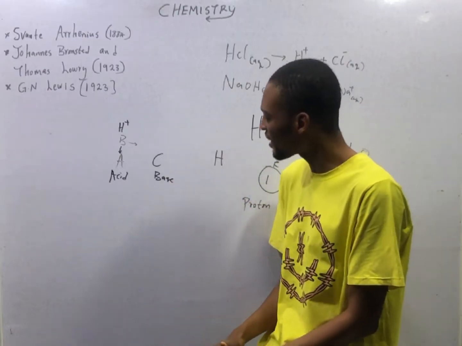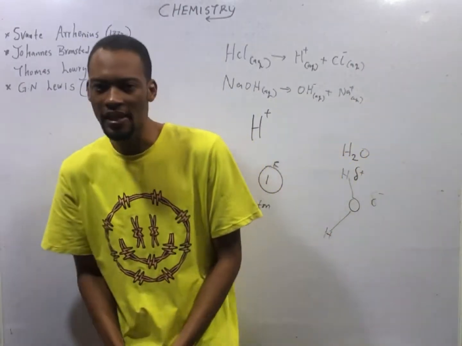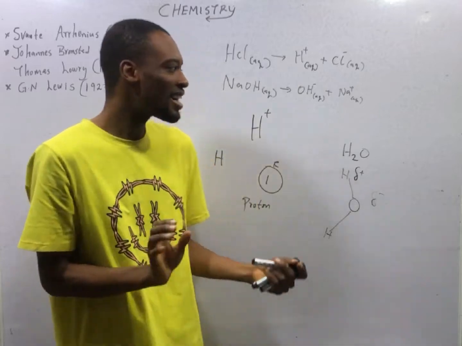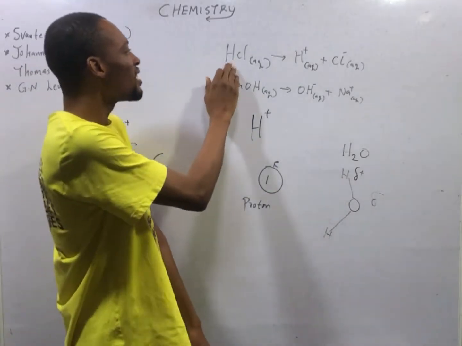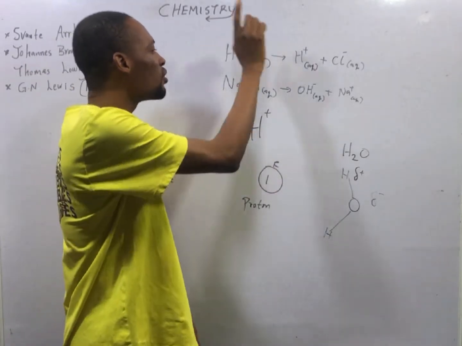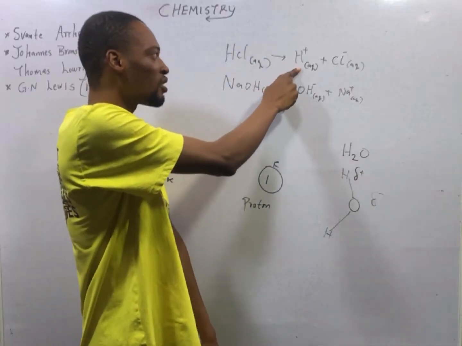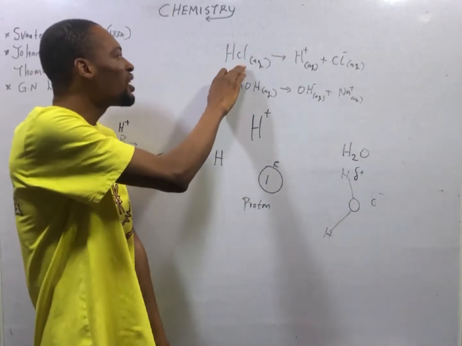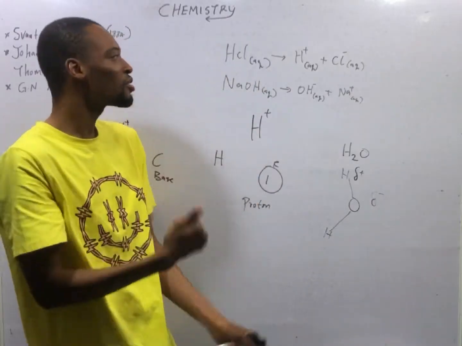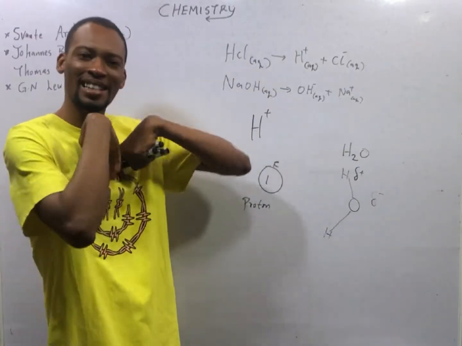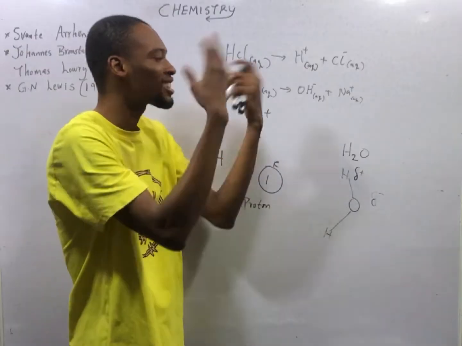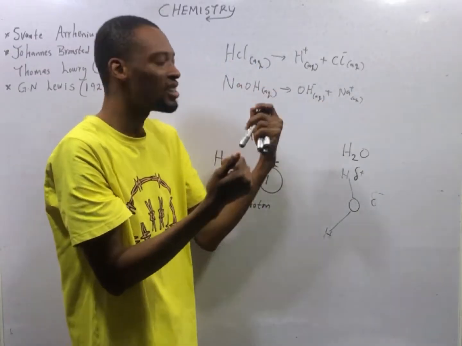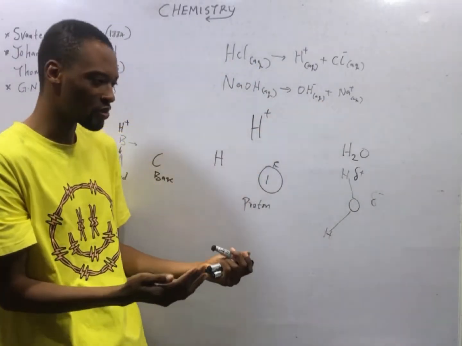It's not just that the acid wants to give out the hydrogen ion; no, the acid has something to gain. If in HCl this hydrogen goes to form the hydrogen ion, you notice that the acid has received the electron, or the chlorine has gotten the electron. So it receives the electron by letting the hydrogen go. Hydrogen is happy to go, then chlorine is happy to receive the electron.